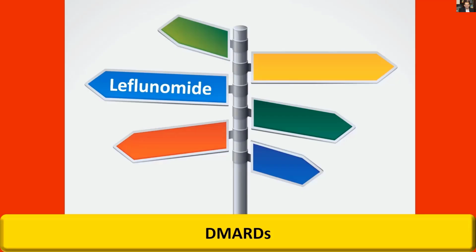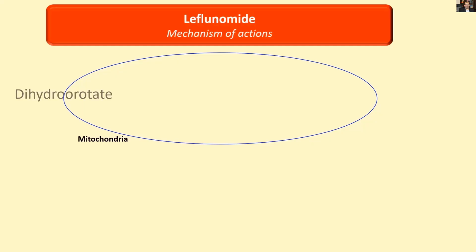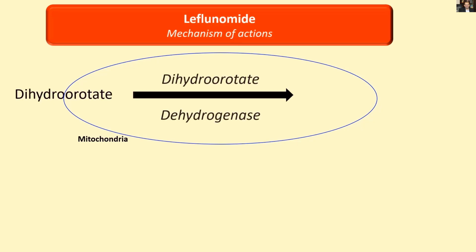Now we will briefly illustrate the main suggested mechanism for leflunomide. In mitochondria, dihydroorotate is converted by dihydroorotate dehydrogenase into orotate, which is involved in the formation of uridine monophosphate, abbreviated as UMP.